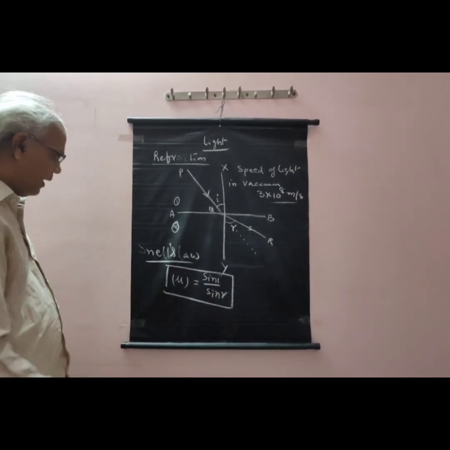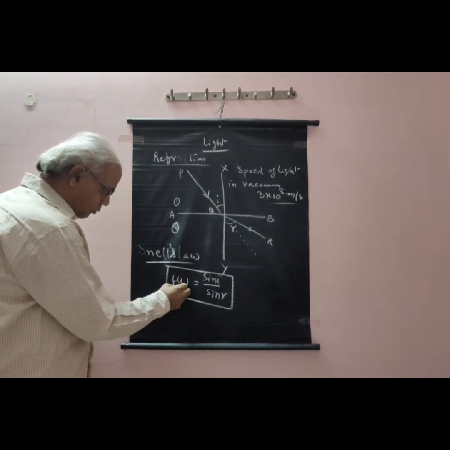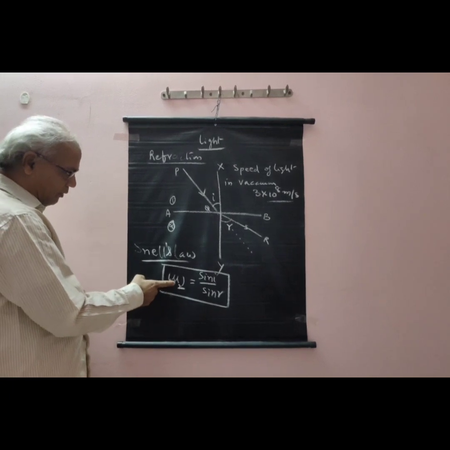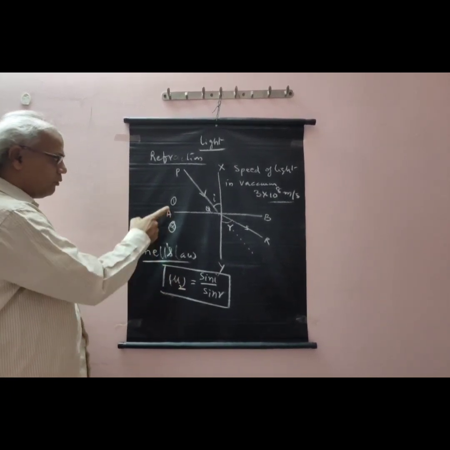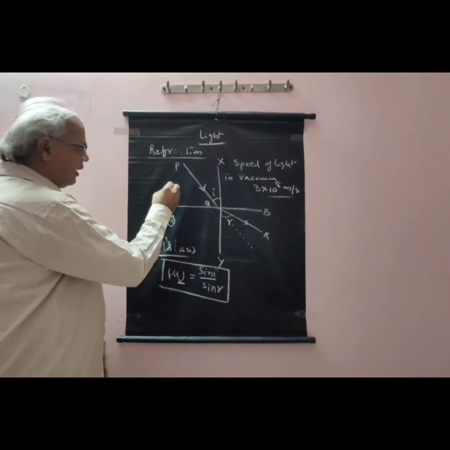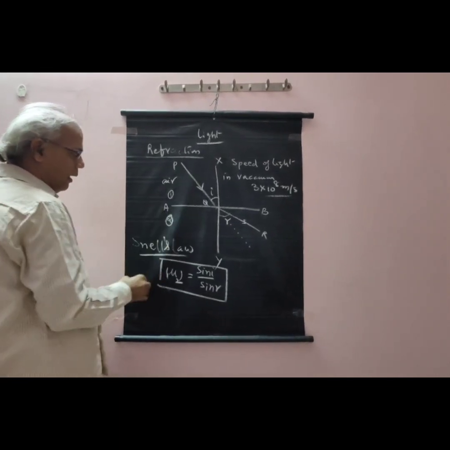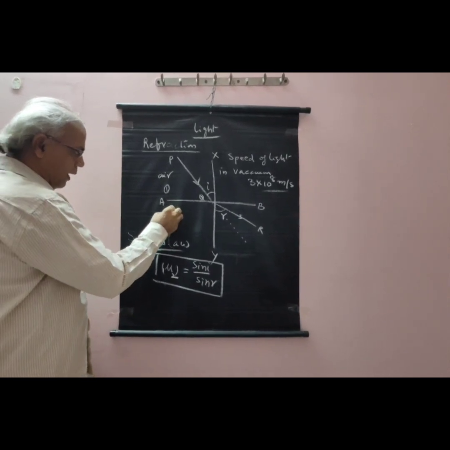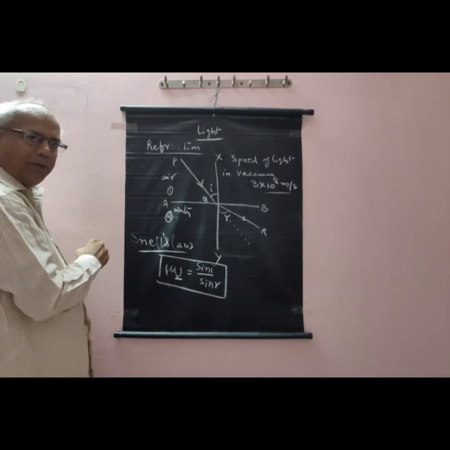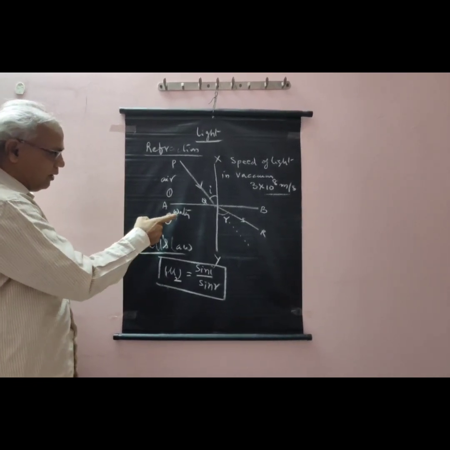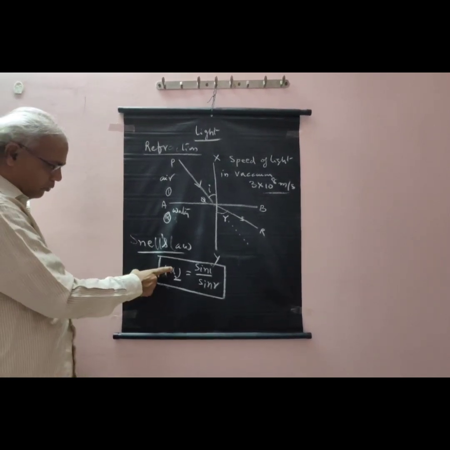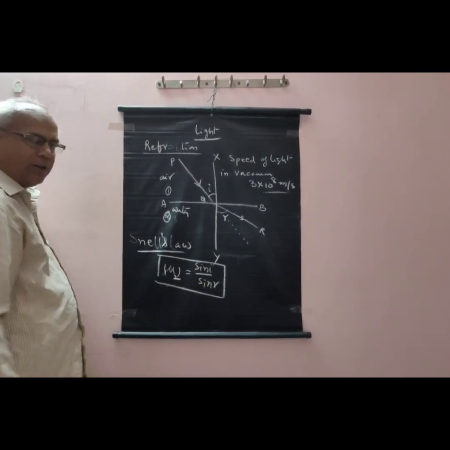It can also be written as 1μ2, which means the refractive index of the second medium with respect to the first medium. Suppose medium 1 is air or vacuum and medium 2 is water, the light traveling from air to water. So we are finding the refractive index of water with respect to air. So 1μ2 is equal to sin i by sin r.